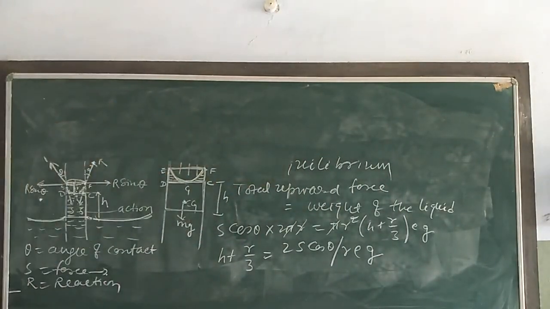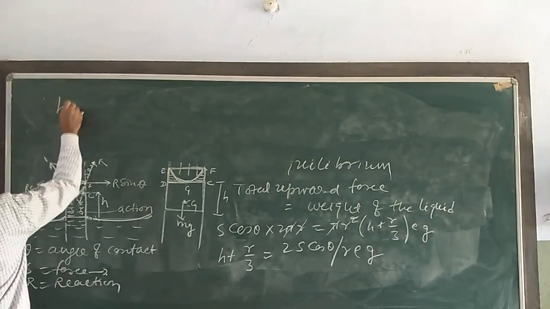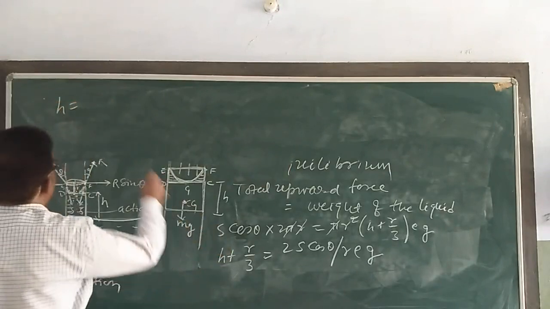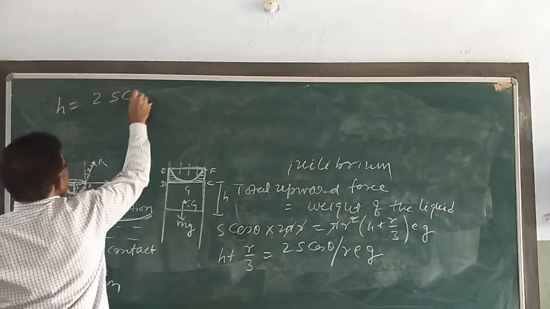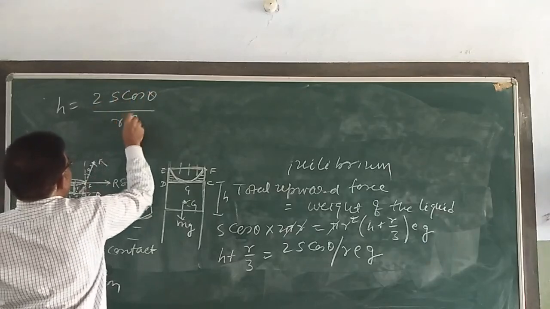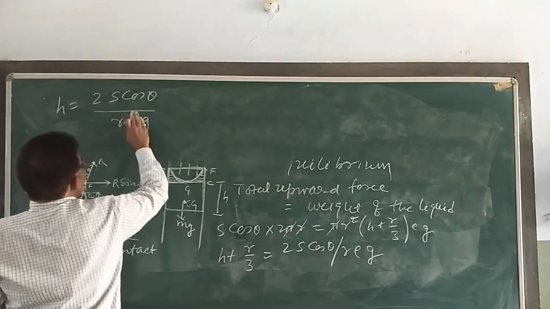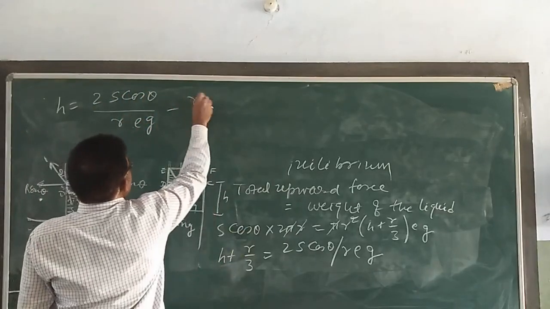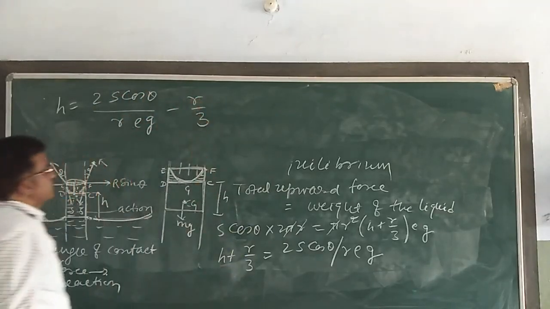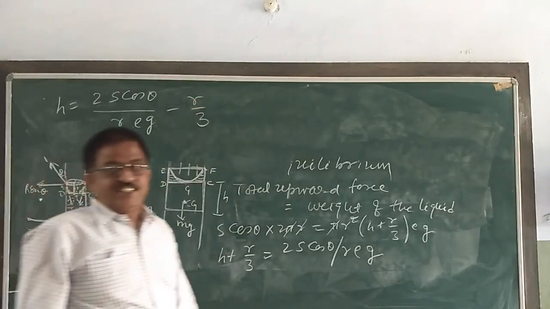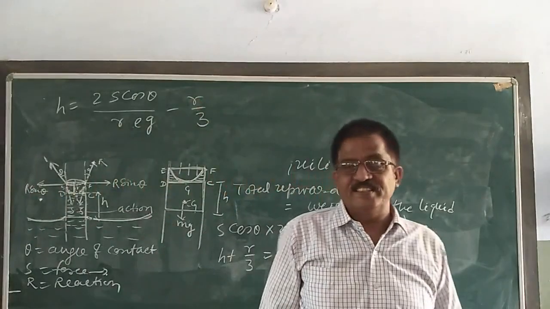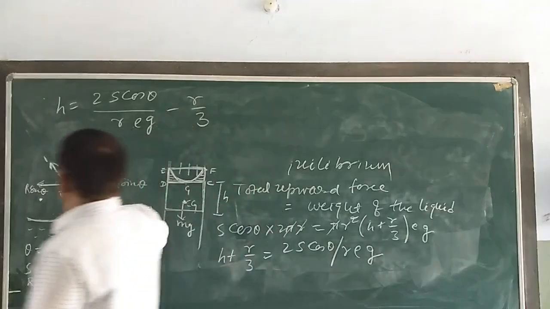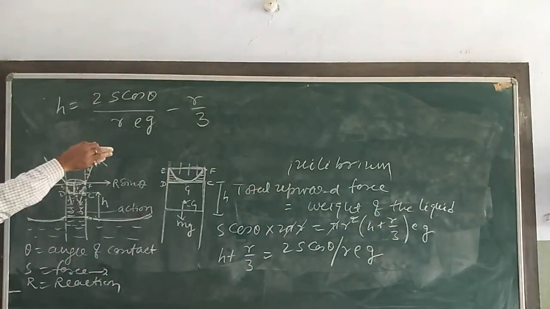If I say h equals twice S cos theta divided by r rho g minus r by 3, this is the result. If r is very small, then r by 3 is very small.